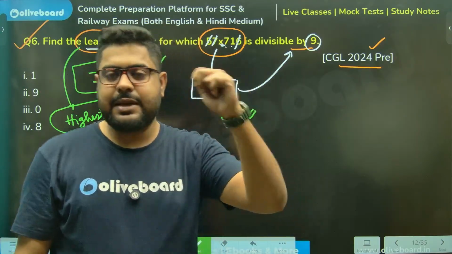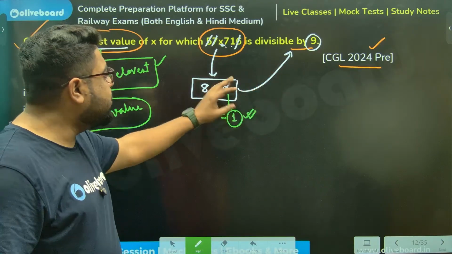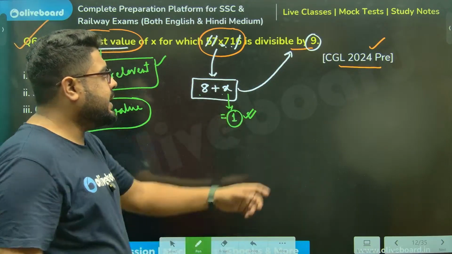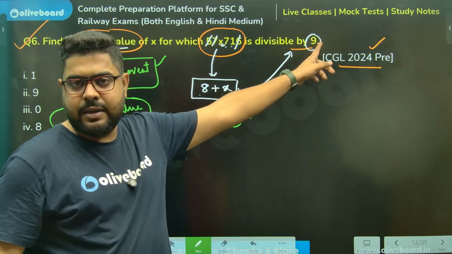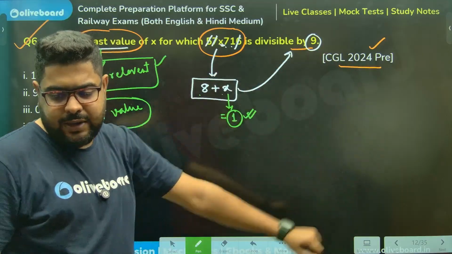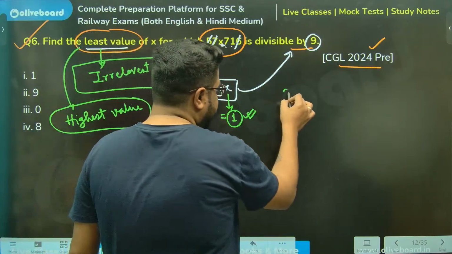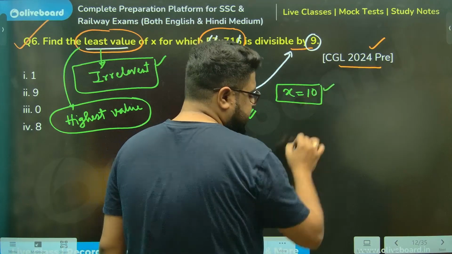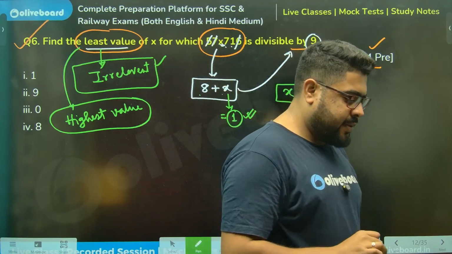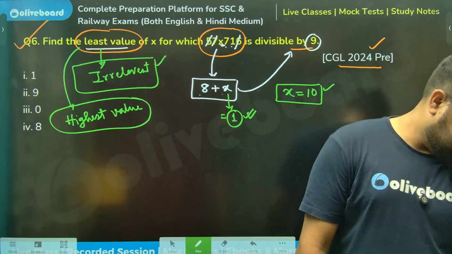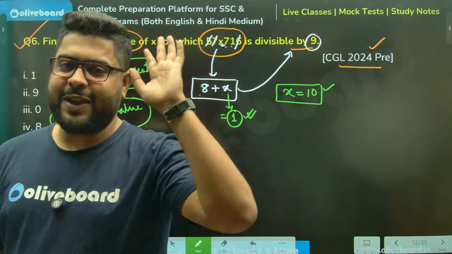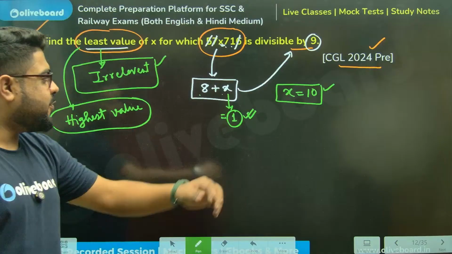9 is divisible by 9. The next possible value of x will be 10. You see, 8 plus 10, 18. 18 is divisible by 9. But can I take x equal to 10? Anyone? Is that possible, sir? X equal to 10. Is that possible, Ashish? If yes, why? If no, why not?